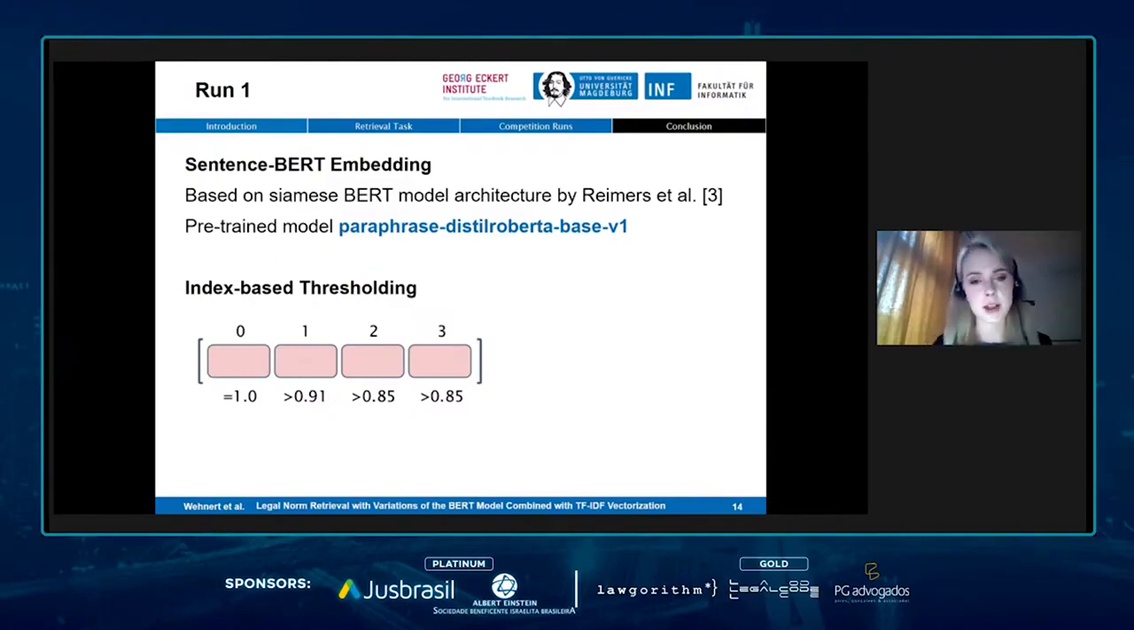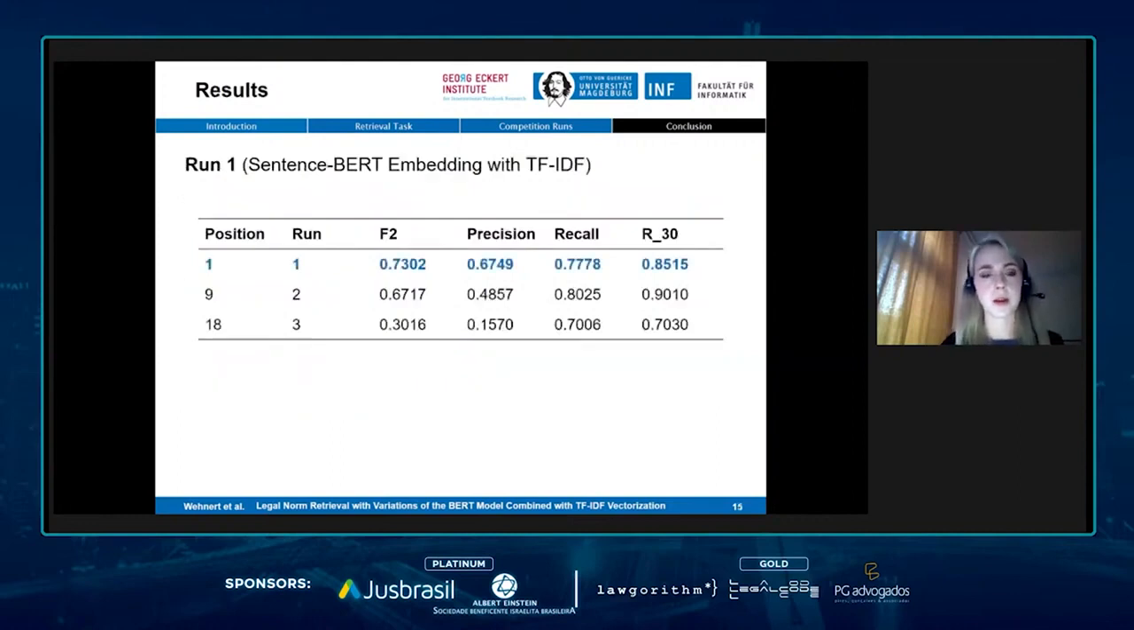And then the thresholding: for this, we have taken a kind of hard-coded approach that simply says, okay, for some index value, we have a specific similarity threshold, and then this article is included if it fulfills this condition. So with this run, we achieved the first rank in the COLIEE competition with an F2 score of 72%. Precision and recall were quite high and almost balanced, and that's why we won in this case.